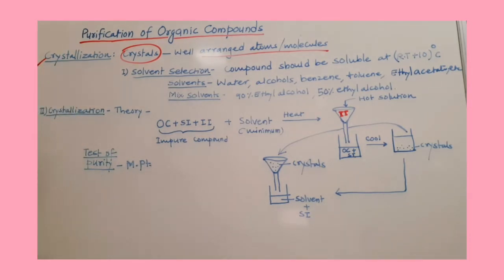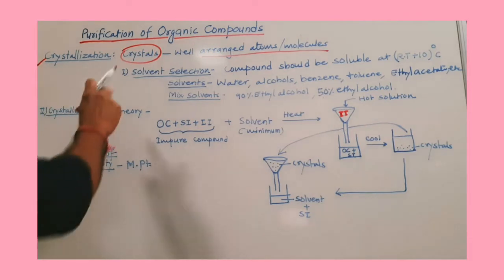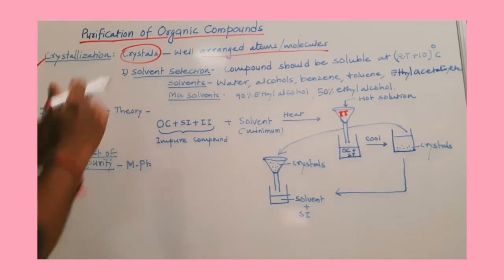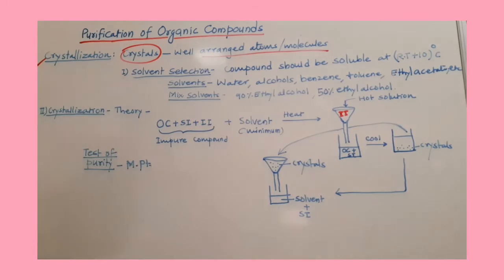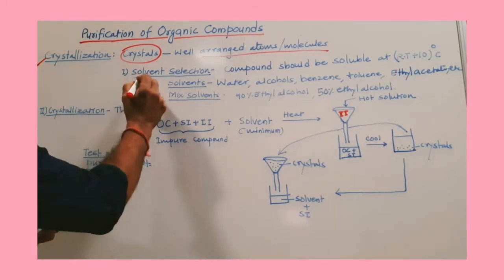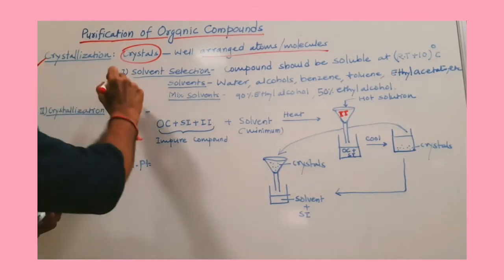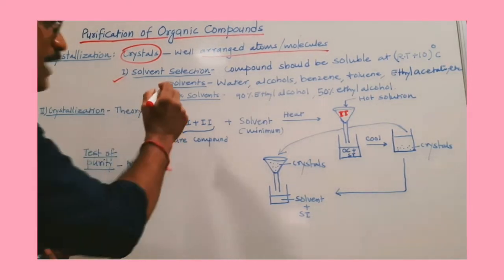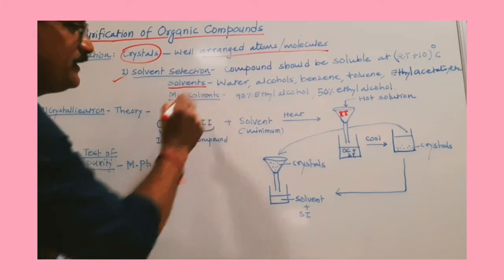Now see, for crystallization there are actually two requirements, two parts. We divide the crystallization process into two parts. First part is solvent selection, a very crucial part of this process. Here we have to select a solvent.